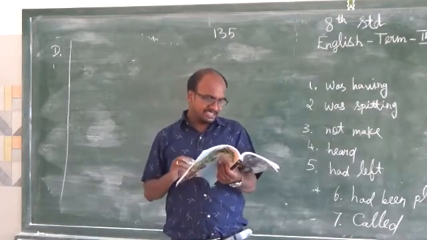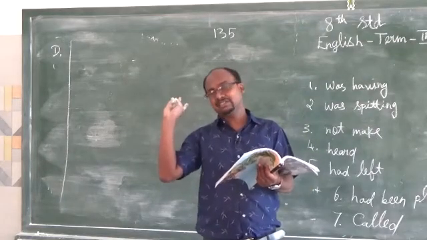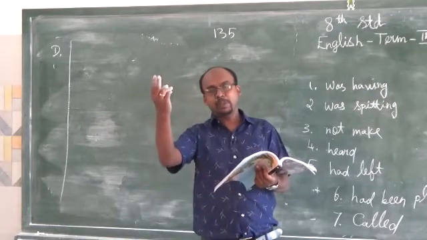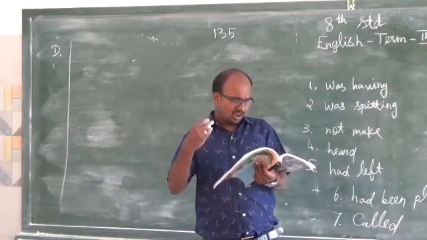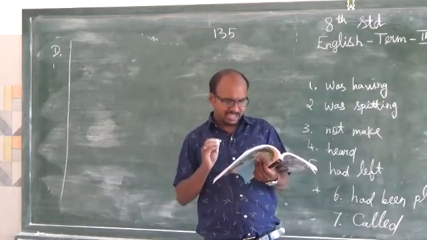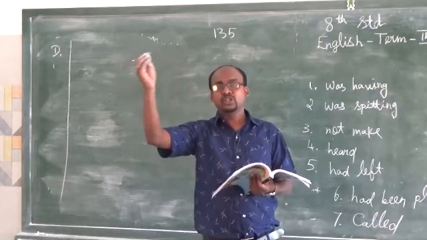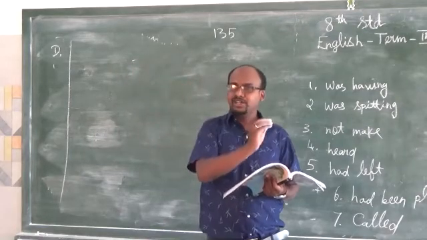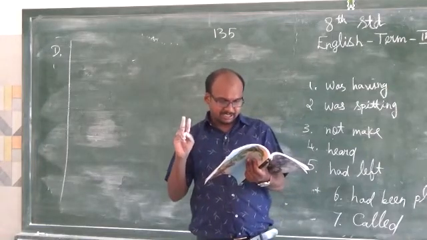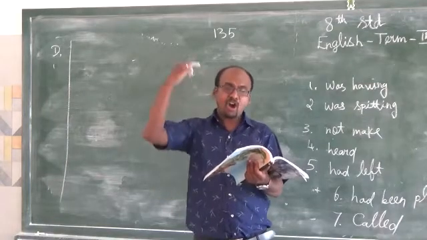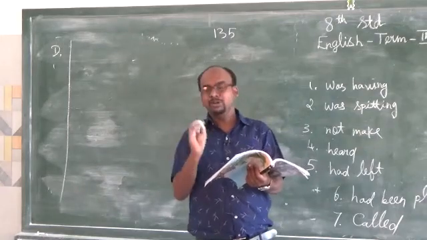Eleventh one. When I reached the station, the train already left. Two incidents happened. The first incident should be past perfect, the second incident should be simple past. So the right sentence is, when I reached the station, the train had already left. Which happened first? The train left happened first, so that should be in the past perfect. Second, I reached the station is a simple past. Had already left. The "had" is the only thing you have to add here.